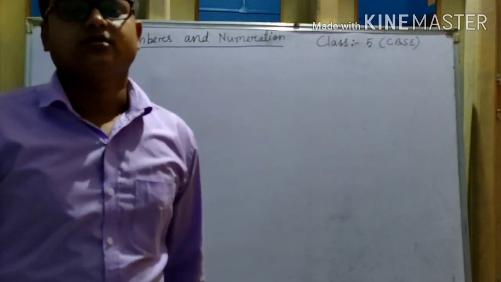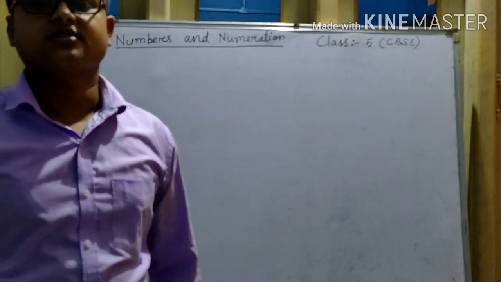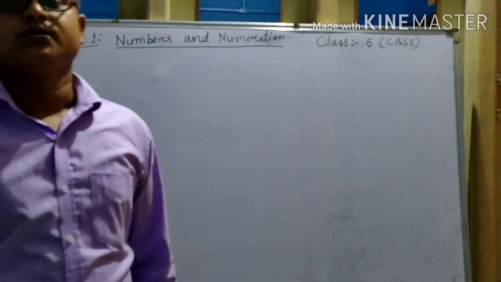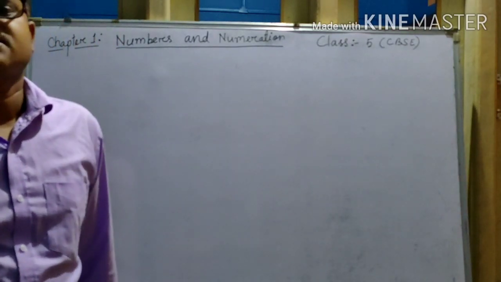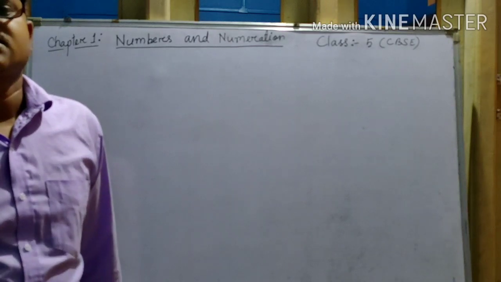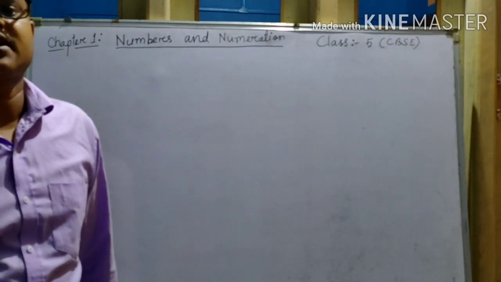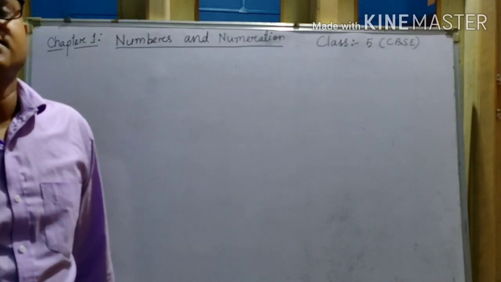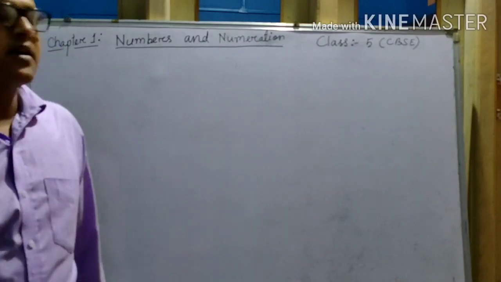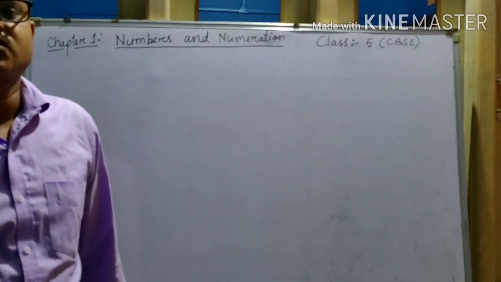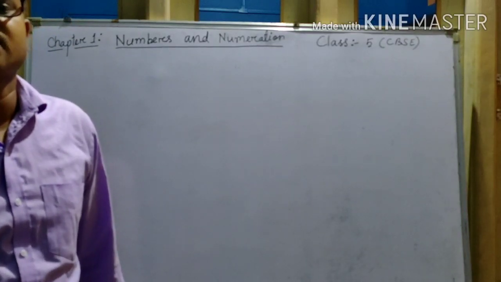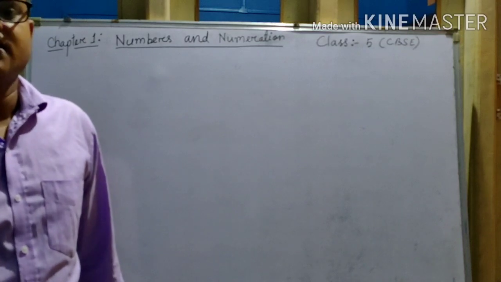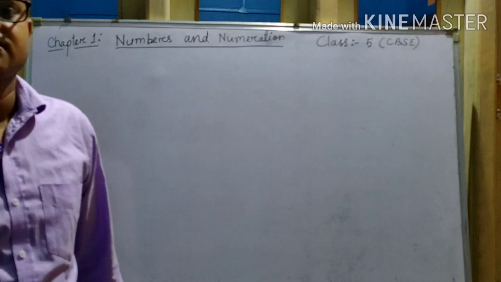Today we will discuss numbers and numeration for class 5 CBSE syllabus. This is from the book Explore Mathematics. Today I will start this chapter, numbers and numeration. So try to see the video up to the last. I will continue my class.